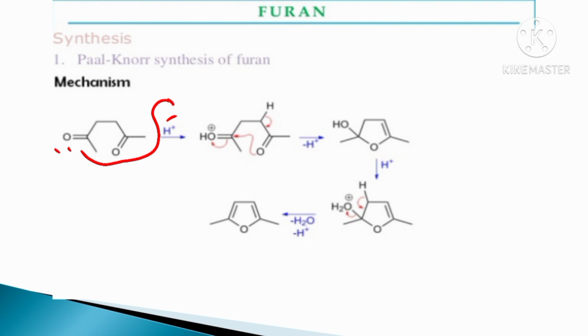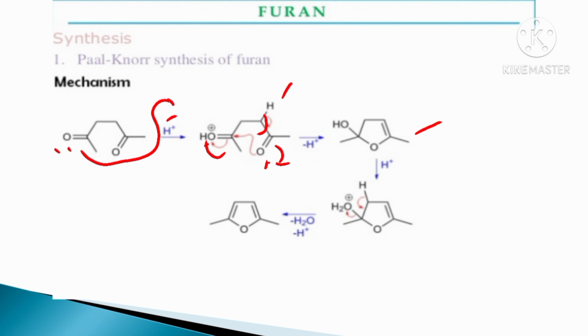Oxygen carries a positive charge. Next, loss of proton. This bond shifted here and this bond shifted here. Here oxygen carries a negative charge. This charge attacks here and stabilizes the positive charge. And we get the structure like this.